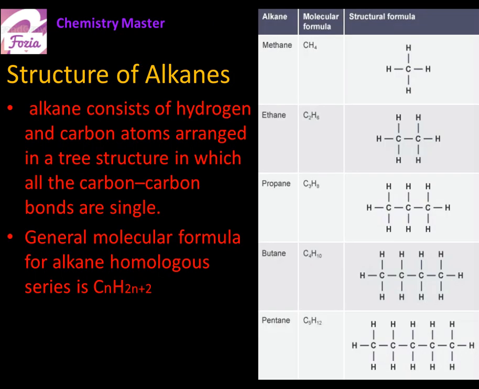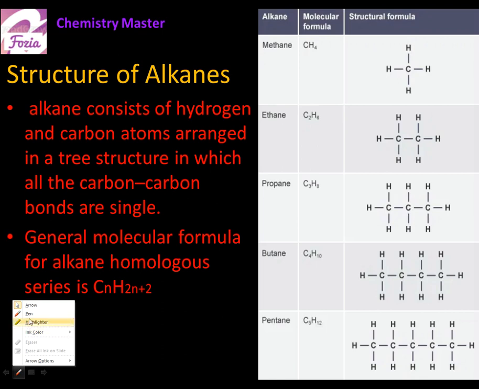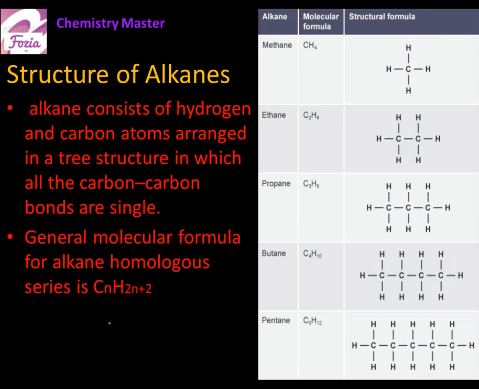Now we see the structures of alkanes consist of hydrogen and carbon atom, and for the same reason they are called as hydrocarbons. So hydrocarbons consist of only carbon and hydrogens.